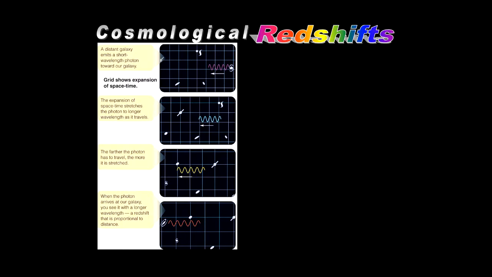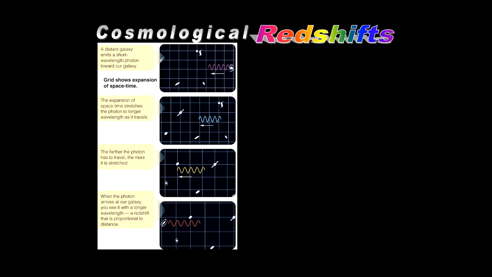If you were a little bit confused on that cosmological redshift discussion, let me clear it up for you. So here's a picture of a photon being emitted by a galaxy, emitting a short wavelength photon toward our galaxy from here over to ours. And as we progress down in this direction, notice the grid spacing getting larger, bigger, bigger, biggest.